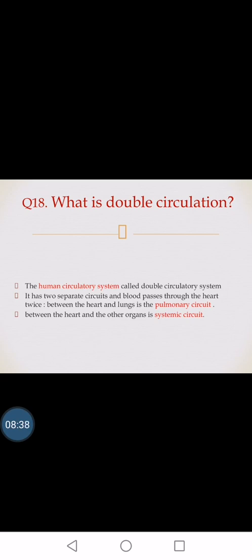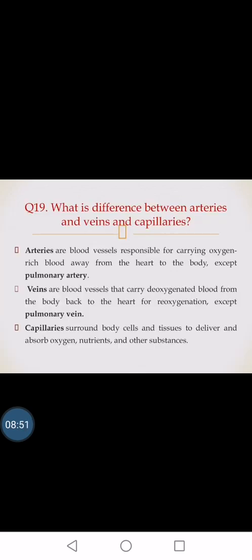So as it's written, the blood passes through the heart twice. Between the heart and the lungs is the pulmonary circuit, and between the heart and the other organs is the systemic circuit. In the systemic circuit, basically the oxygenated blood is supplied to the whole body.